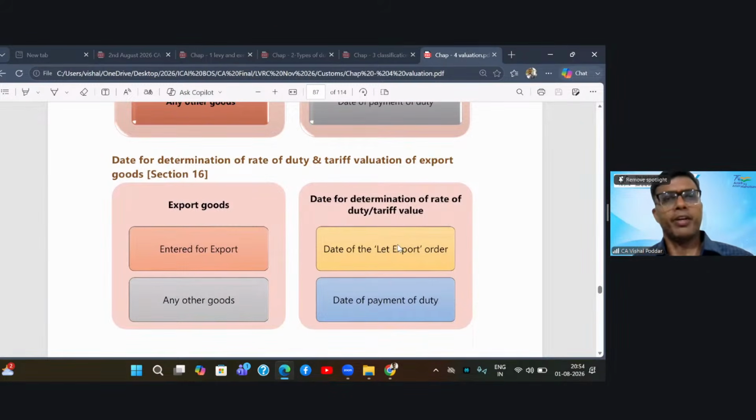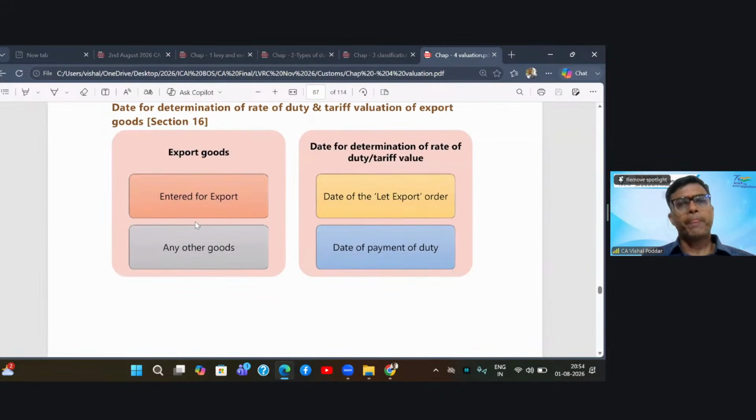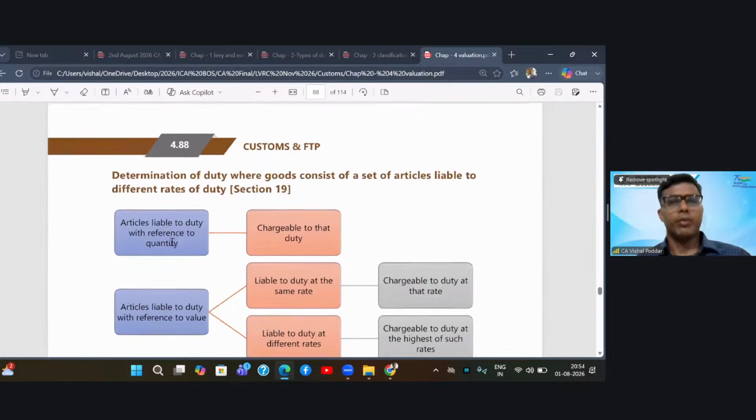Similarly, what is the relevant date for determining the rate of duty and tariff value in case of export? Where the goods are to be exported, the date on which the officer has given the let export order, that is the relevant date for determining the rate and value. In any other case, it is the date of payment of duty.